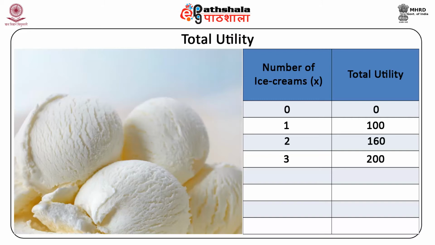Note that in this example, the consumer derives maximum total utility by consuming 5 units of ice cream per day, and consumption of the sixth unit does not give any additional utility. This is the point of satiation for the consumer, as thereafter total utility actually declines if more than 6 units of ice cream are consumed in a day.